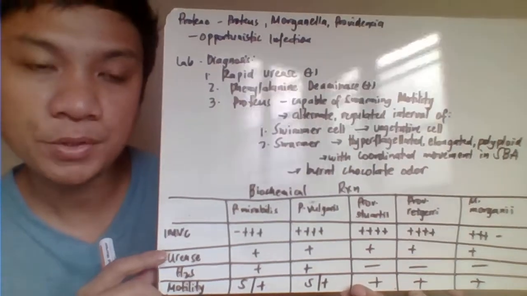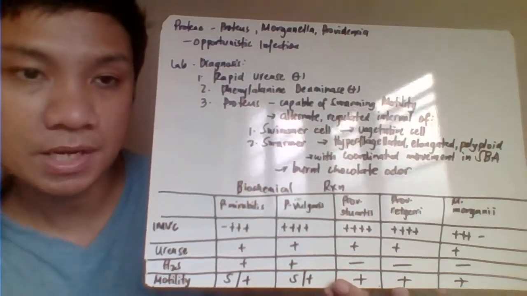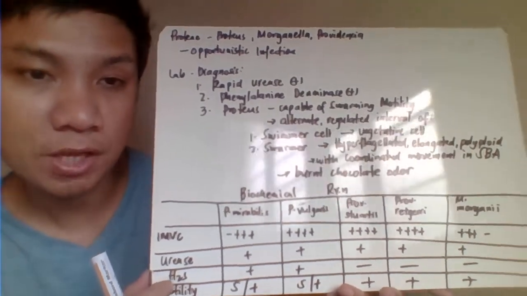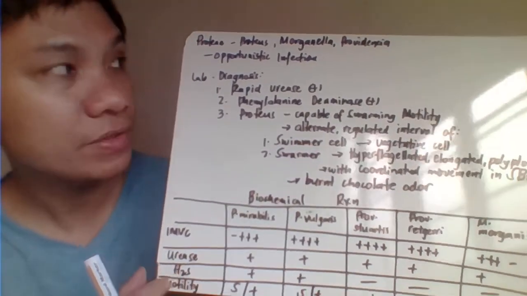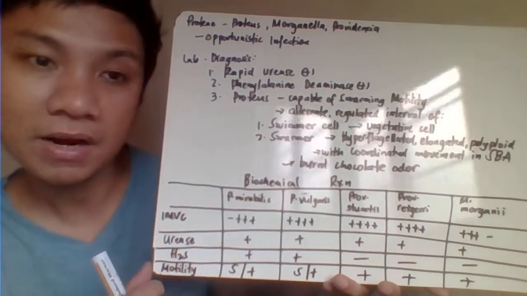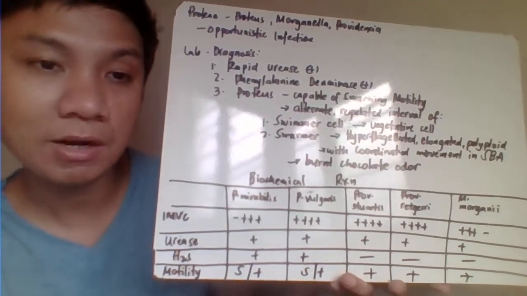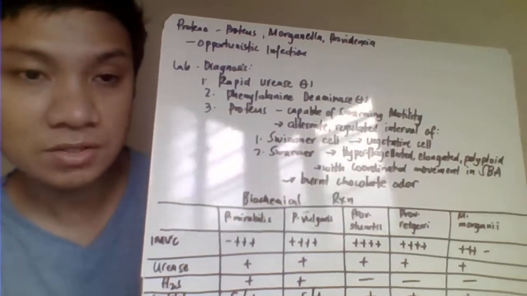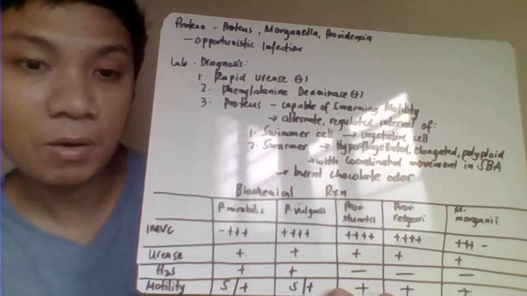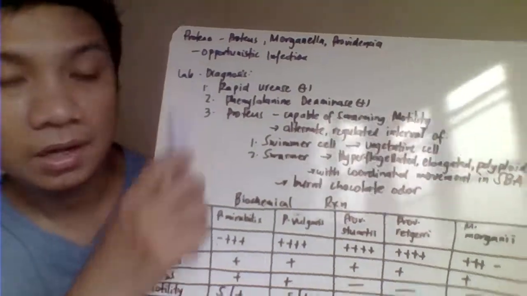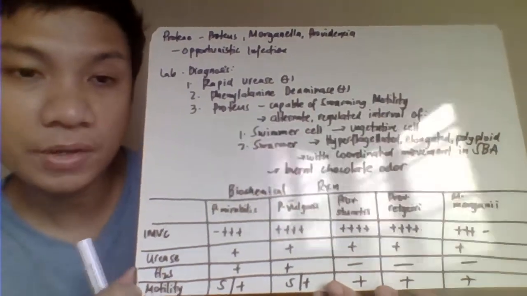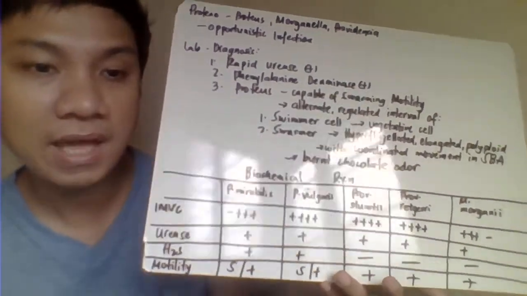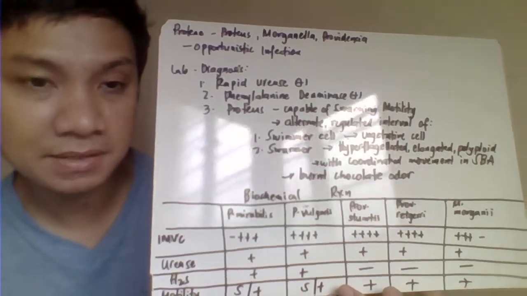Okay, the next opportunistic pathogen belonging to your Enterobacteriaceae, we have here the Proteae group. Okay, or the family that includes your Proteus, Morganella, and we have also your Providencia. Just like your other na mga opportunistic pathogen na Enterobacteriaceae, they're also causing here upper respiratory tract infection, urinary tract infection, septicemia, bacteremia, wound infection. Okay, so this group here is identified as being urease positive. So lahat sila urease positive. Another unique to them, they are phenylalanine deaminase positive.